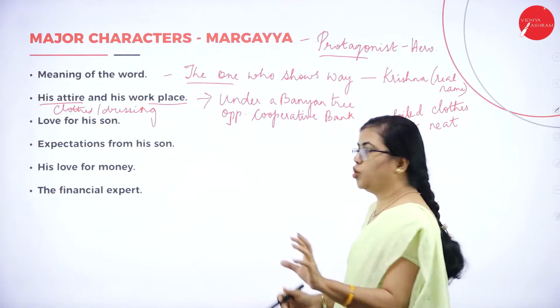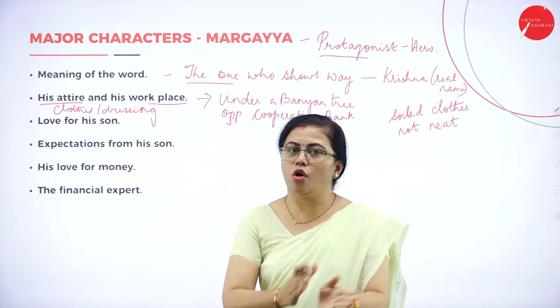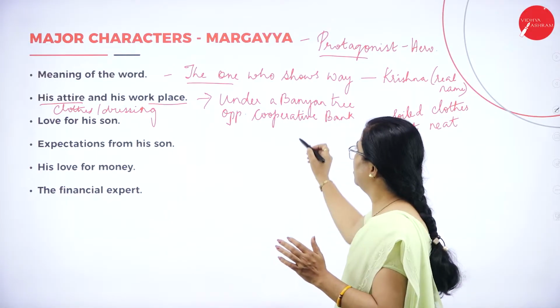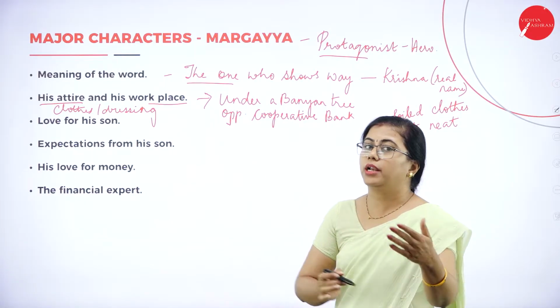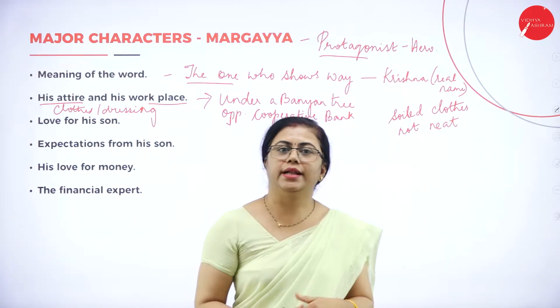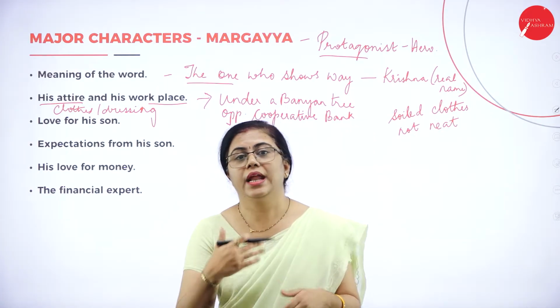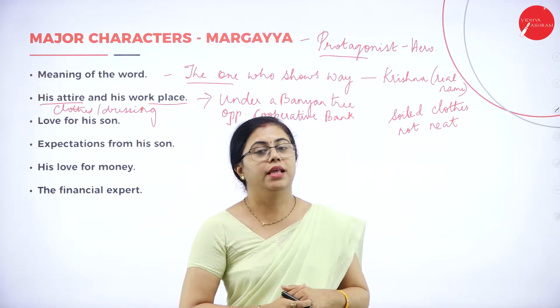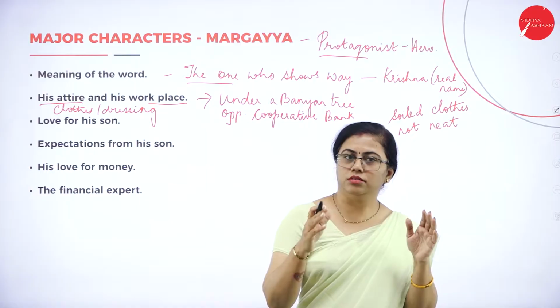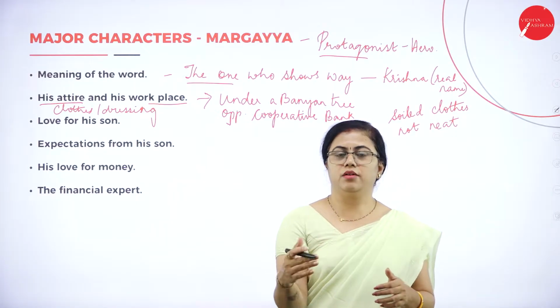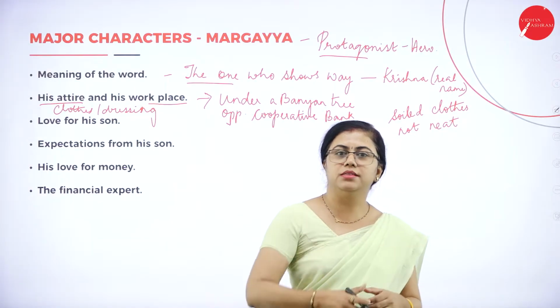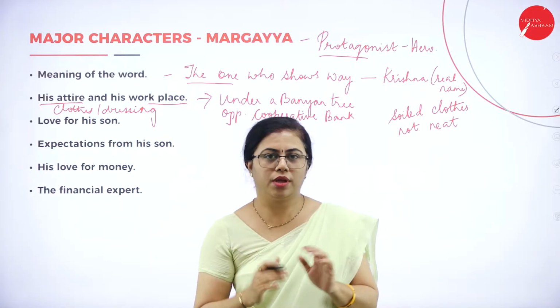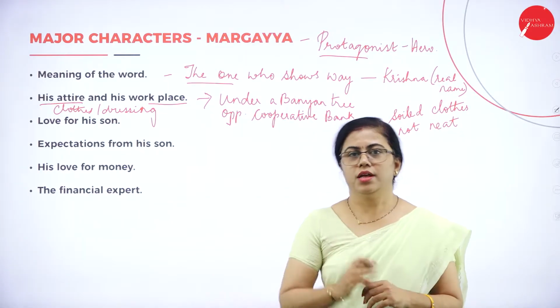Though this is not directly related to the character sketch, you can write it because it shows how he developed that character: his helping nature towards people, and what made him think of earning money. All these build the character of Margaya, so you can mention them when you're writing for 10 marks.